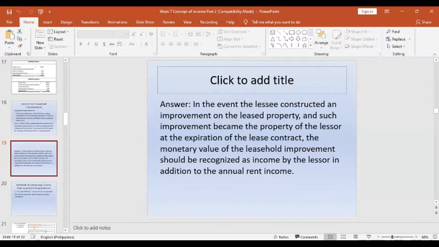And this building will be added to the income of the lessor as additional to his annual income, not on my part as a lessee, but part of their ITR which they report, especially if they are paying real property taxes. Before, I was the one to pay the real property tax as a lessee for the building, but for the land, it was the lessor. But because the contract expired, both of the real property taxes will be shouldered by the lessor at the time of expiration.